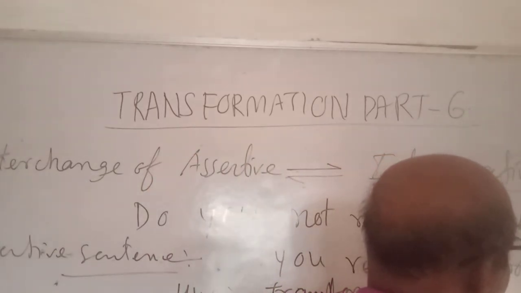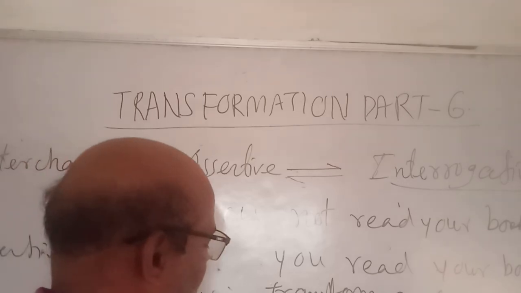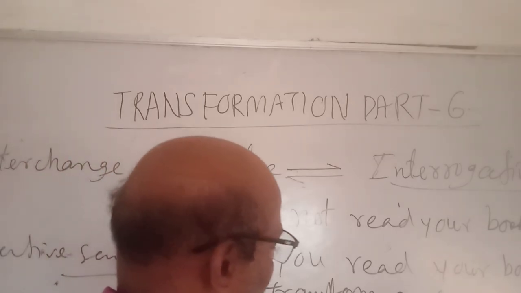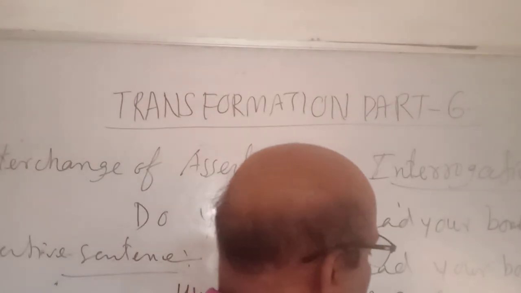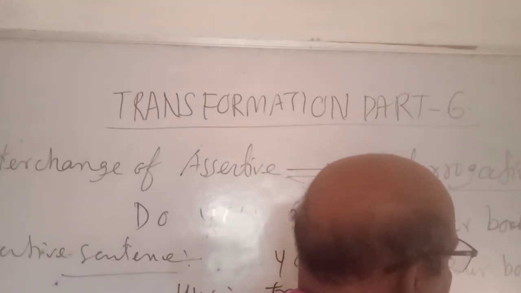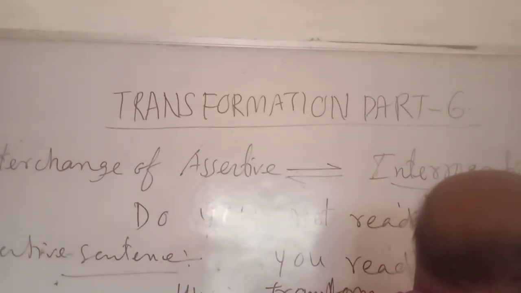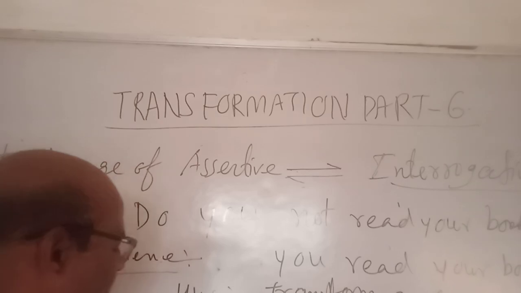Interrogative. Second: Have you done your work? You have to change it to assertive.